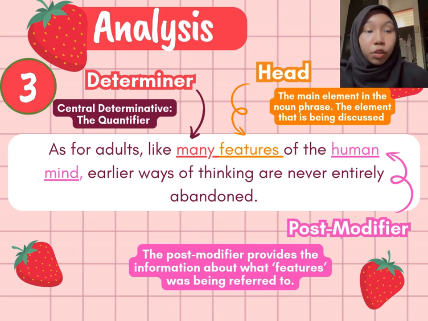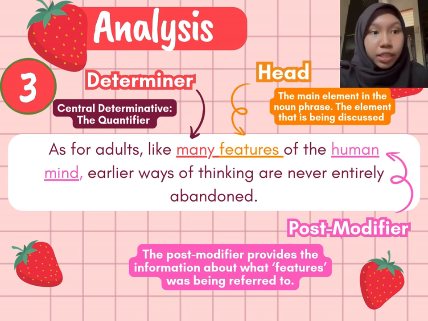And for this noun phrase, there is no pre-modifier, but we only have determiner, head, and post-modifier. So the post-modifier in this noun phrase is the phrase human mind, because it provides the information about what features were being referred to.